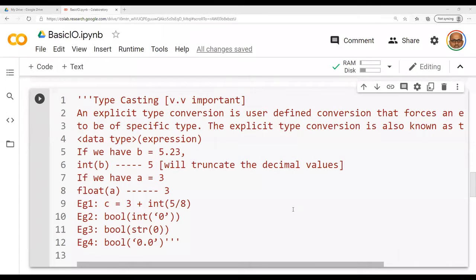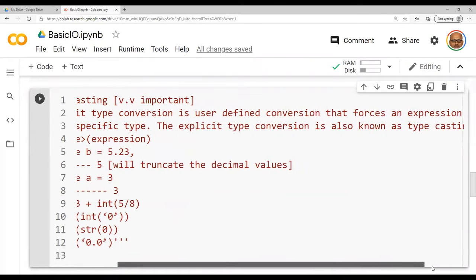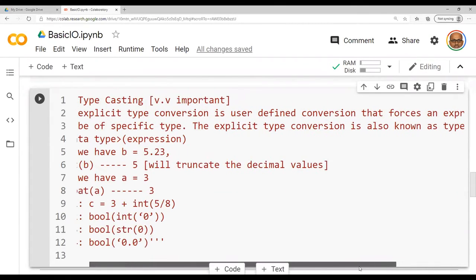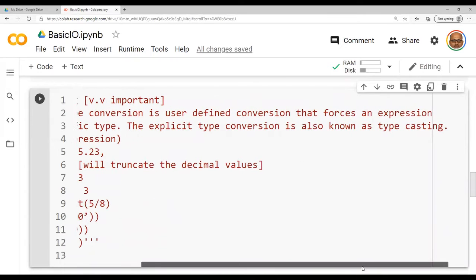Let us learn what typecasting is. So this is a very important question. An explicit type conversion is user-defined conversion. Let us check what it is. User-defined conversion that forces an expression to be of a specific type. We are trying to change the data type of an existing one. The explicit type conversion is also known as typecasting.